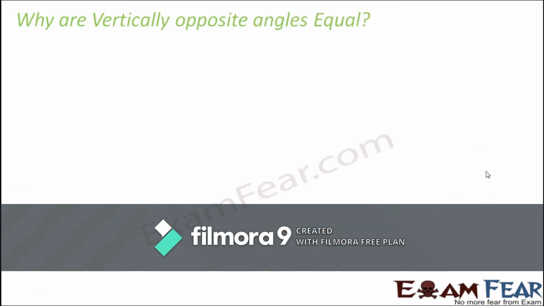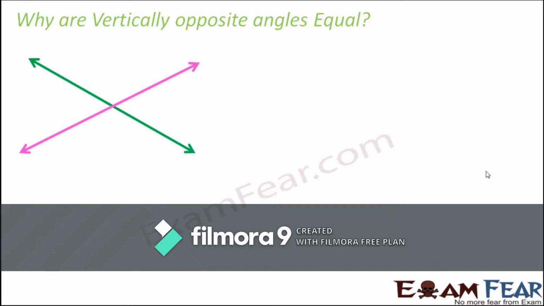Now the question is, why are vertically opposite angles equal? Why is it that every time they are equal? So let us try to prove why vertically opposite angles are always equal. What is our aim? We have to prove that this angle, let's call this angle 1, and this angle, angle 2, are equal. So we have to prove that angle 1 is equal to angle 2. Let us start the proof. Let us also name this angle as angle 3 because we will be using it.